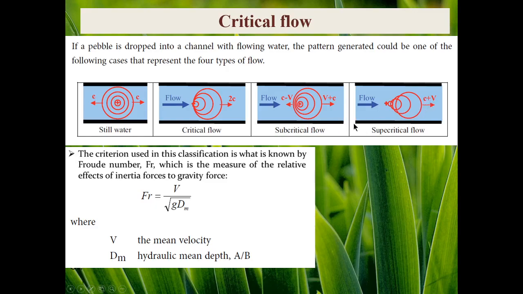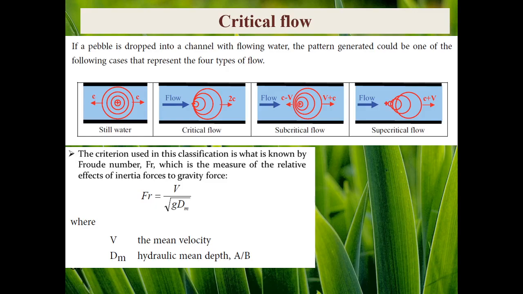And in the last example, we assess the supercritical flow condition. Supercritical means that Froude is greater than 1. Therefore, the average flow velocity is greater than the celerity. In other words, the velocity of the blue flow is higher than the speed of the waves, which is in red.